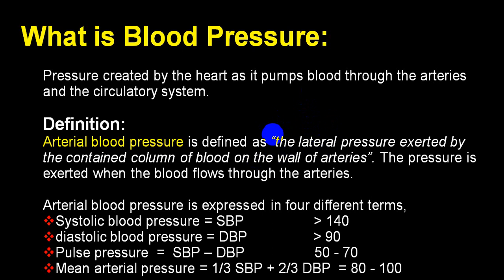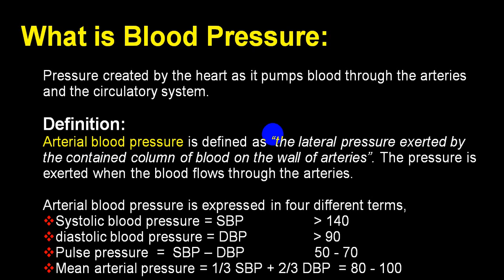Roughly the pulse pressure is nearly more than 50. If systolic pressure is low and diastolic pressure is high, the pulse pressure will be narrow. So pulse pressure will be narrow in few conditions. We'll be talking further. And there will be a wide pulse pressure in certain conditions. Say one simple example, in aortic regurgitation, you will have a wide pulse pressure, and in case of aortic stenosis, you will have a narrow pulse pressure.